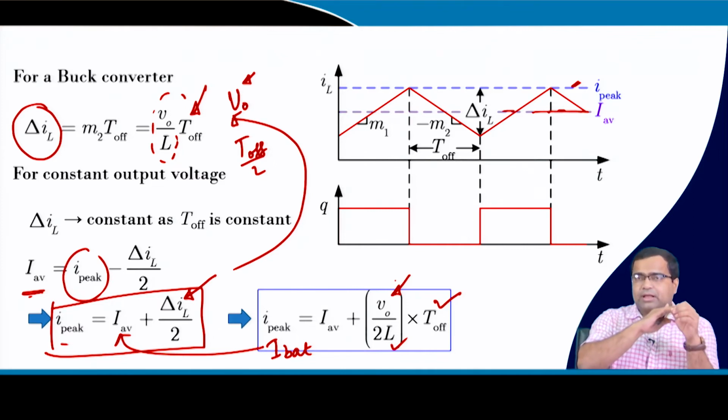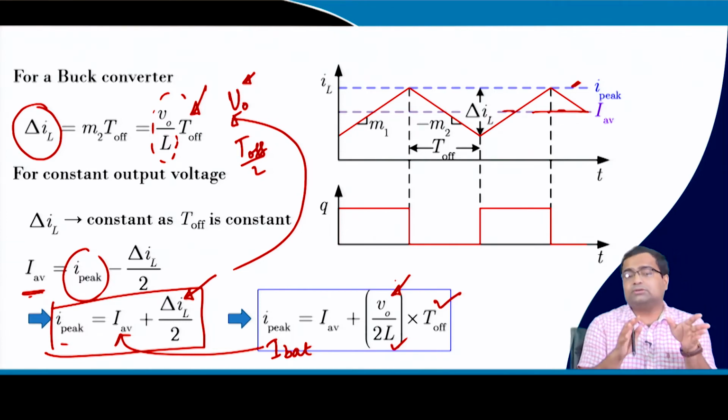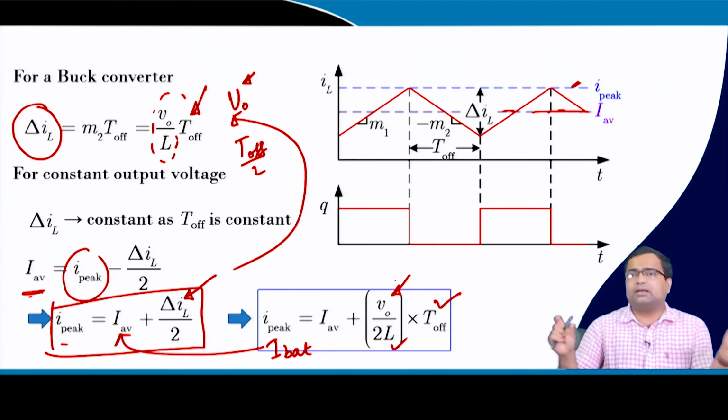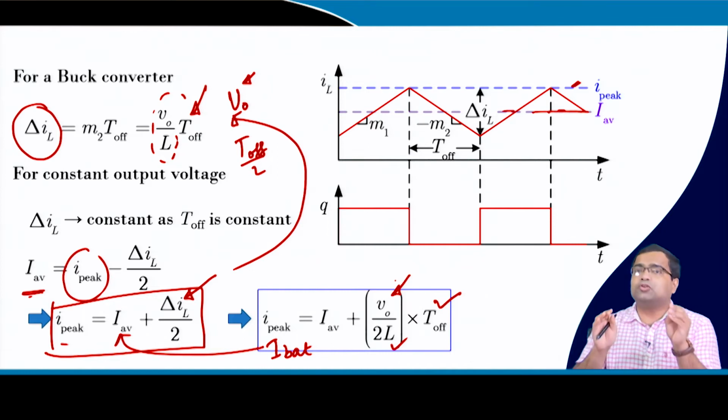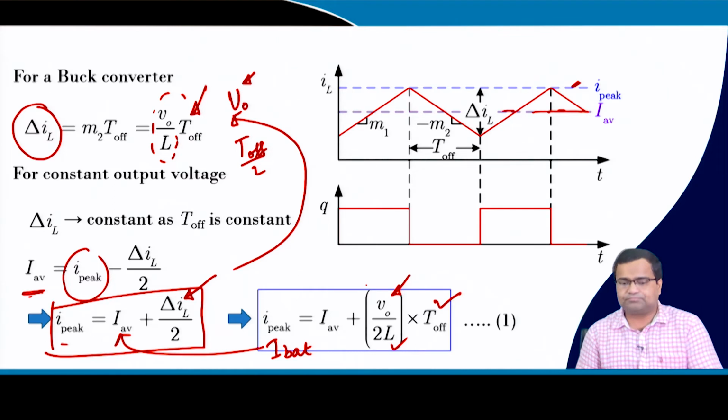So, if you use either a boost or buck converter for average current control of the LED, you can use the constant off time control, because we will see in the subsequent lecture that constant on time as well as constant off time control has inherent current loop stability. So, whatever duty ratio you take, it will always remain stable, unlike in peak or valley current mode control, where we will find there is a duty ratio range for current loop stability and you need to put in a compensating ramp. Here you do not need a ramp compensation. So, you can very effectively control the average current by controlling the peak current.